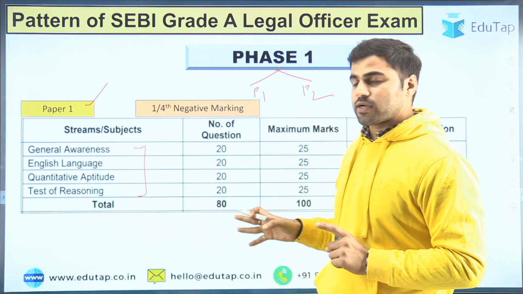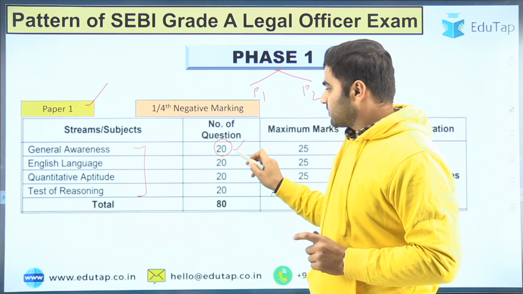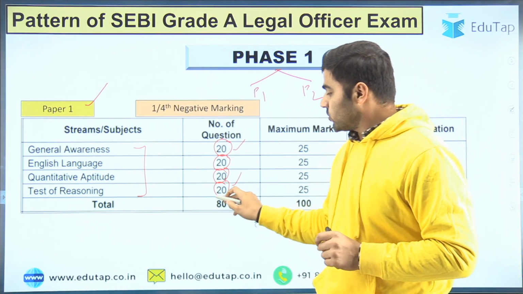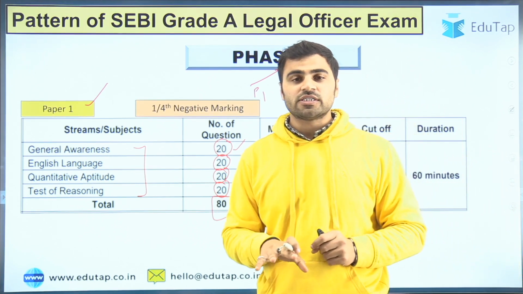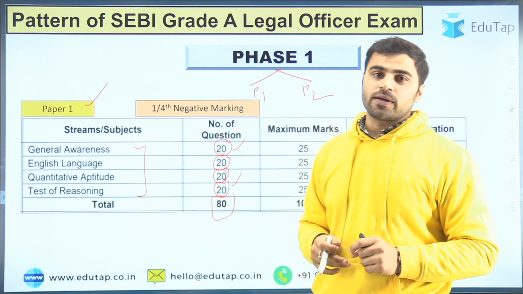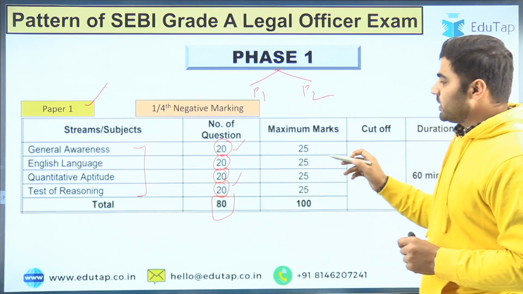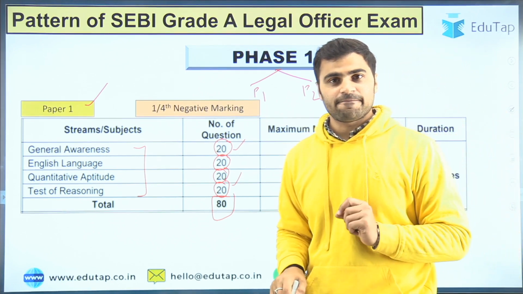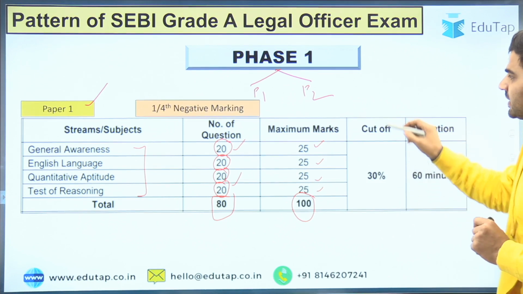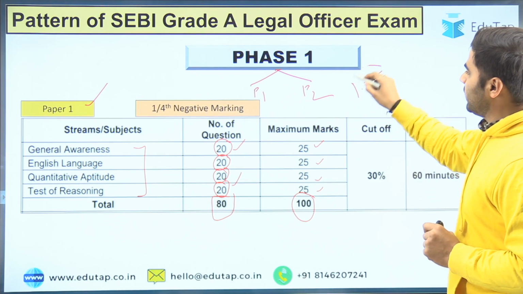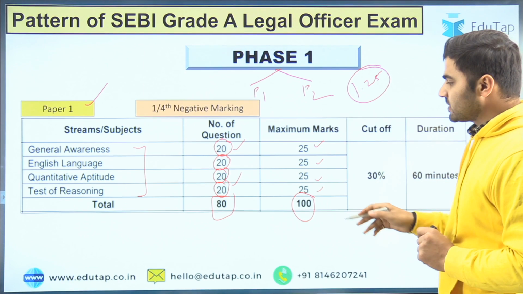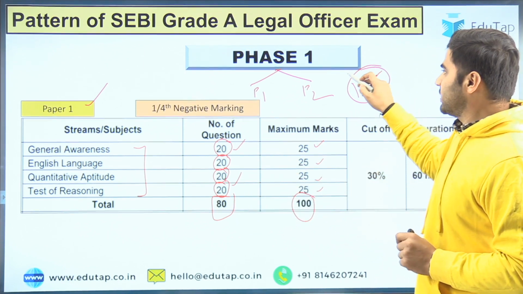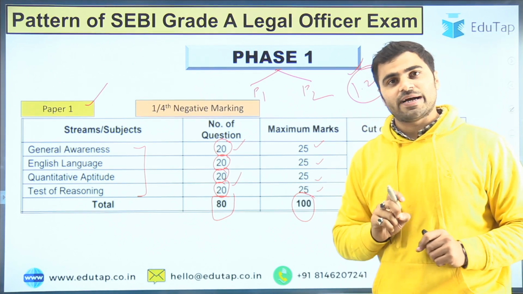All these 4 components have 20 questions each, which means 80 questions in total, and the marks allotted to each component is 25, making a total of 100 marks. That means each question will be of 1.25 marks.